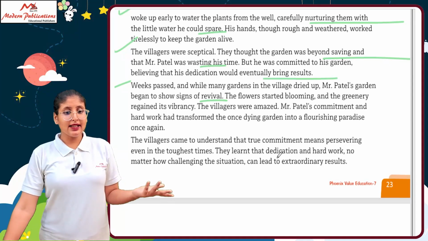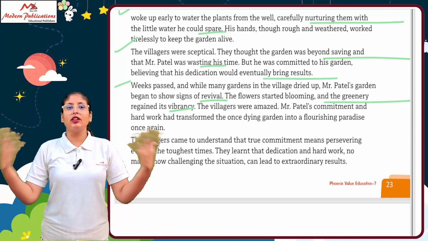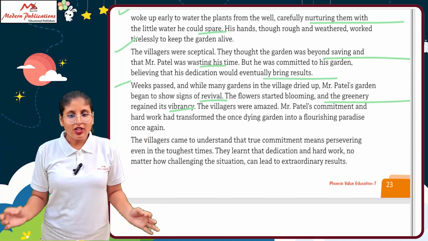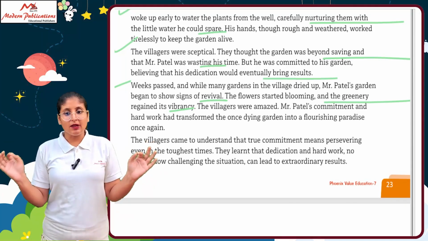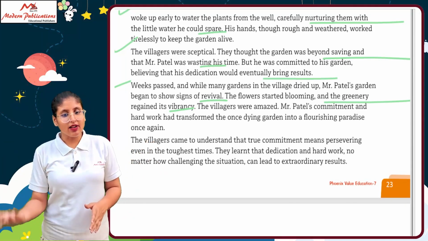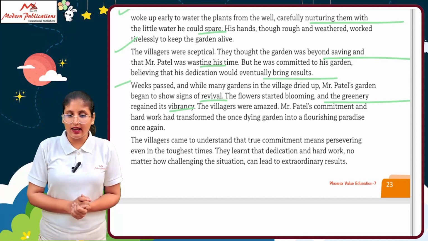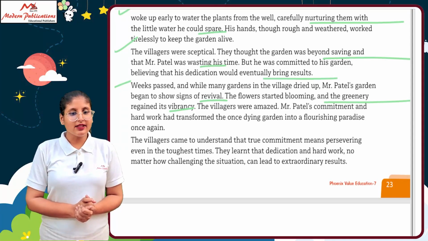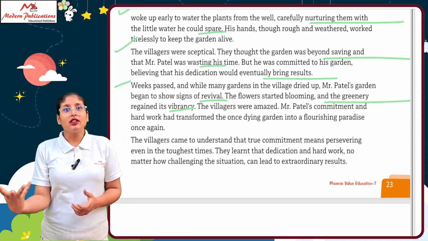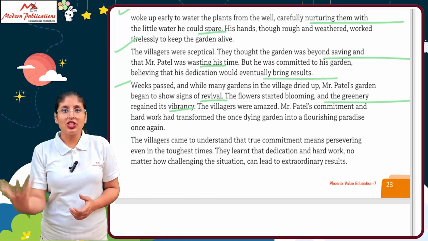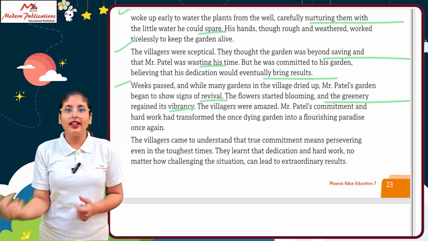His garden became greener and greener. The villagers were amazed. Mr. Patel's commitment and hard work had transformed the once dying garden into a flourishing paradise once again. That garden showcased that dedication and commitment are more important than anything else.